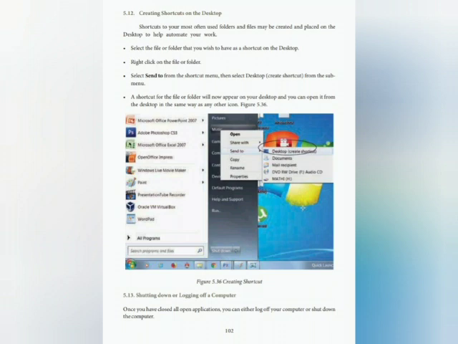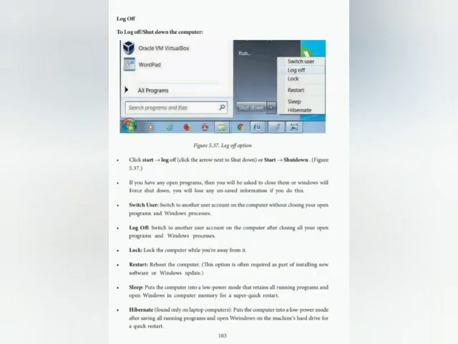Shutting down or logging off a computer. Once you have closed all open applications, you can either log off your computer or shut down the computer. Click Start, then go to Log off or Shut down. If you have any open programs, you will be asked to close them or Windows will force a shutdown. You will lose any unsaved information if you do this.